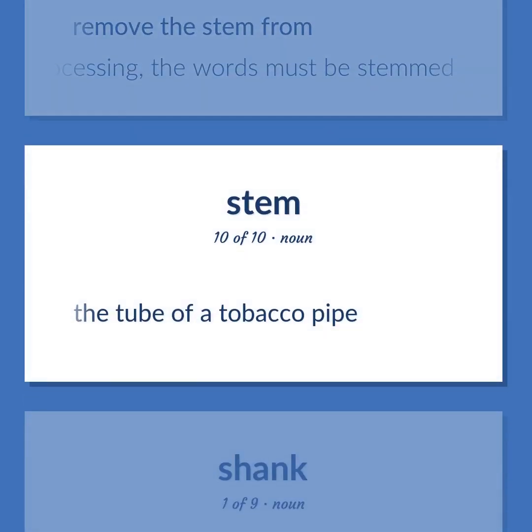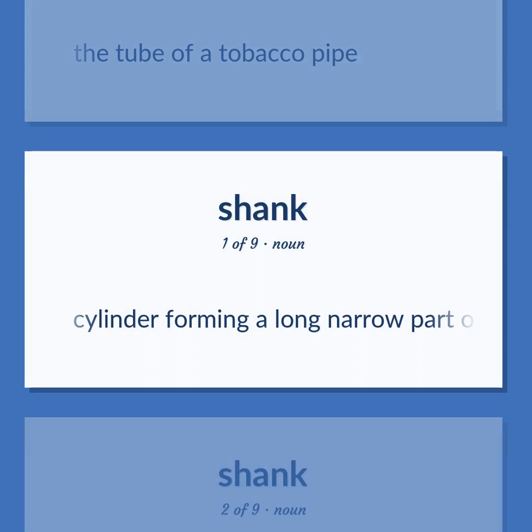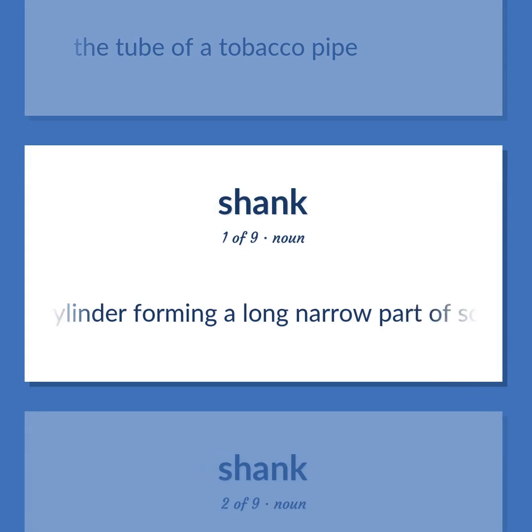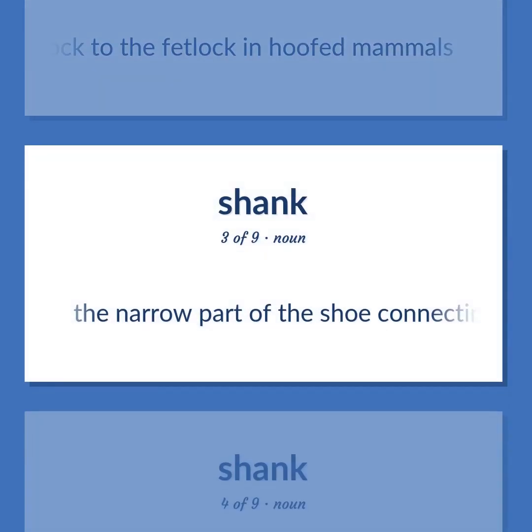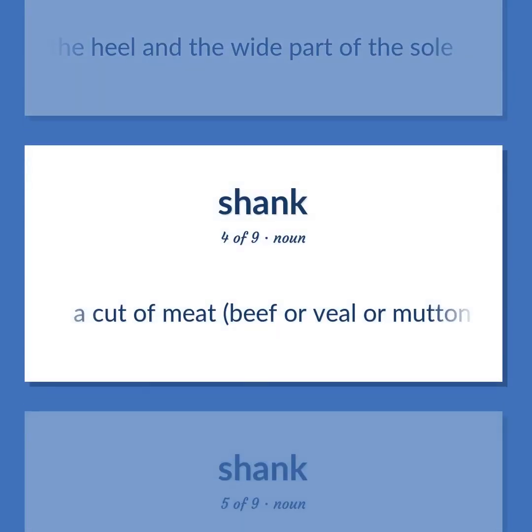The tube of a tobacco pipe. Cylinder forming a long narrow part of something. Lower part of the leg extending from the hock to the fetlock in hoofed mammals. The narrow part of the shoe connecting the heel and the wide part of the sole. A cut of meat, beef or veal or mutton or lamb, from the upper part of the leg.